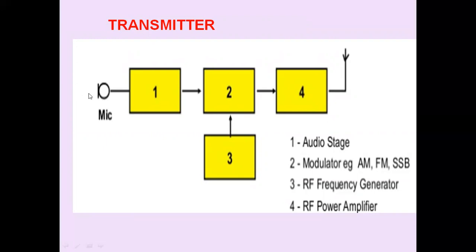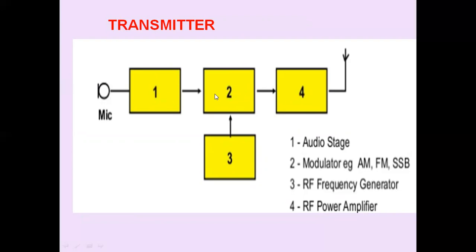The mic converts sound into an electrical signal, then it is applied to one audio stage. The audio stage is an audio amplifier, removing the noise picked up by the microphone. Filters are used, amplifying the message signal. Then it is applied to the modulator.